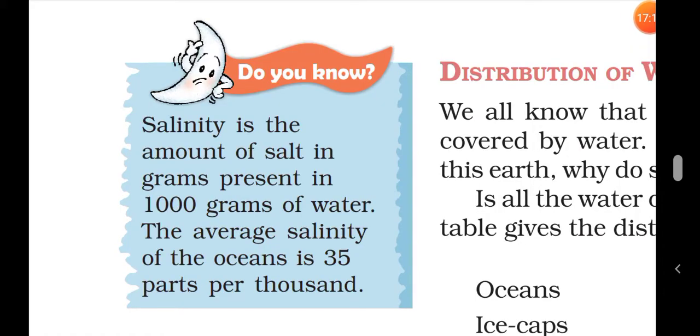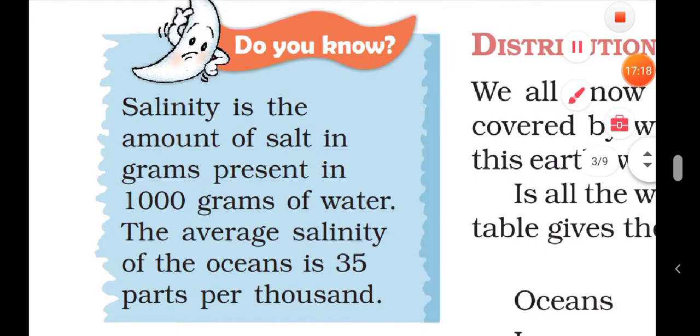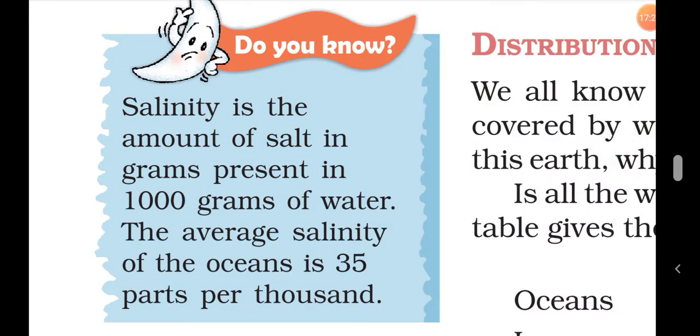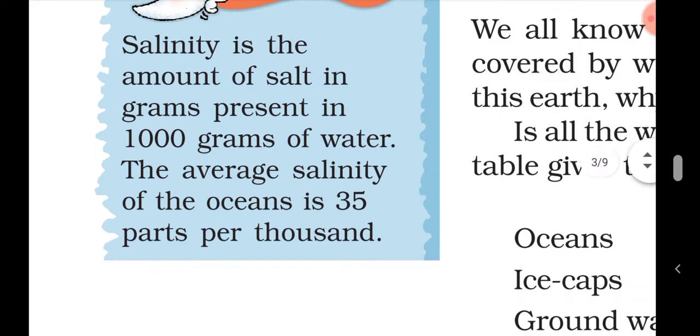So there is an important word, that is salinity. Students, do you know what salinity is? Salinity is the amount of salt in grams present in 1000 grams of water. The average salinity of the ocean is 35 per thousand. So that is known as salinity. Salinity means the amount of salt in grams, how many grams of salt are present in 1000 grams of water, that is known as salinity.